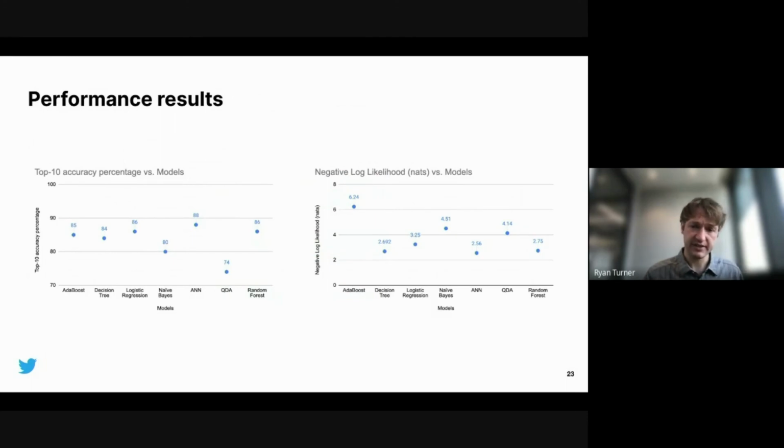And we compared various different systems for this, just generic classification systems. We evaluated on both top 10 accuracy, where higher is better. So this is whether the true answer is within the top 10 recommendations. And we also, to evaluate how well we're calibrating the uncertainty and our confidence in the predictions, look at negative log likelihood, which is also known as cross entropy in the deep learning world, or perplexity in topic models. It comes with a lot of different names. We can compare this as well, and this is a loss function. So lower is better in this case.